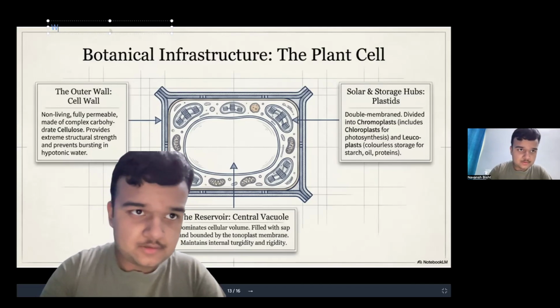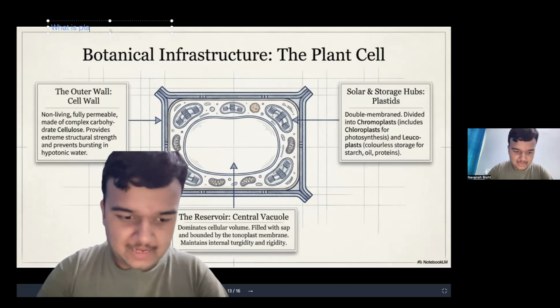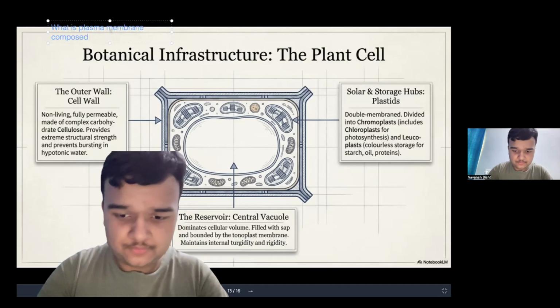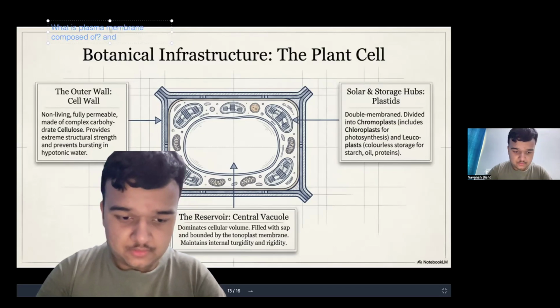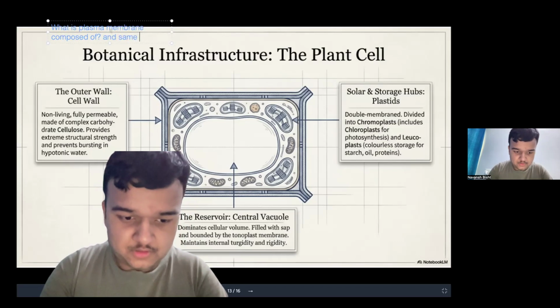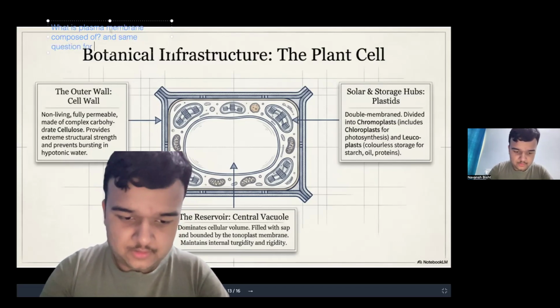What is the plasma membrane composed of? And the same question for the cell wall.